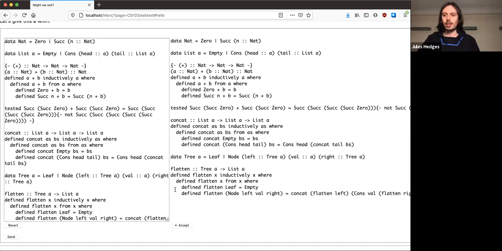That's the last exploration for week 3. So now it's your turn to go and try the exercises where you'll be defining data types and writing recursive functions. And then next week, we're going to start proving things about our programs.